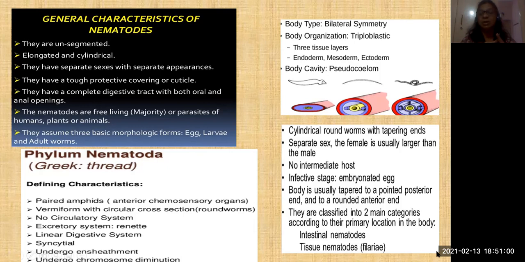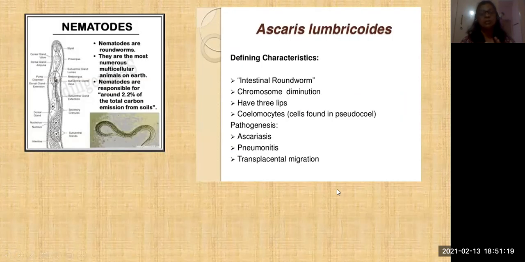This is very important. Sexes are separate, as I already told you. And the infective stage is the embryonated egg. The egg stage is the infective stage for them. They are classified into two main categories: intestinal nematodes and tissue nematodes. They also cause filariasis. Filariasis means what? People have very swollen legs.